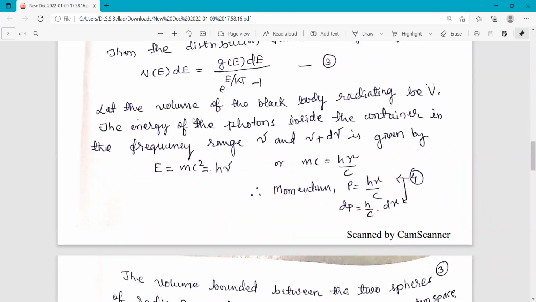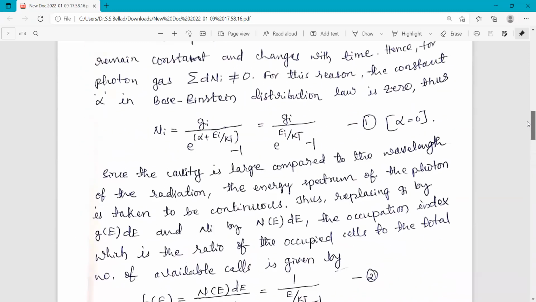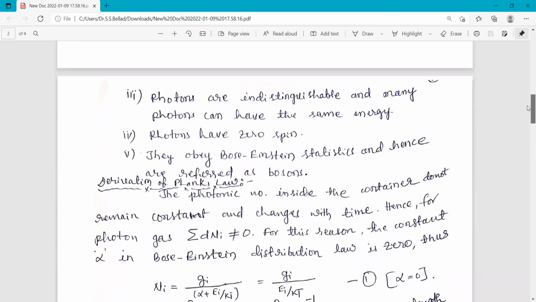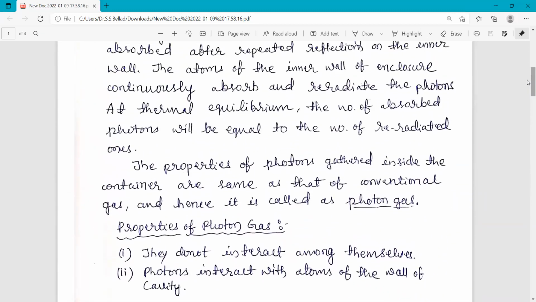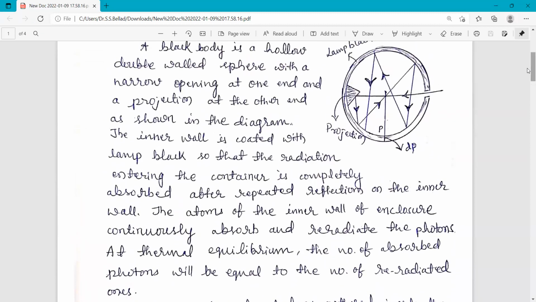Next, let the volume of the black body radiating be V. This is the volume bounded between the two spheres of radii p and p plus dp in momentum space, as I have shown in the diagram at the beginning. Here two spheres are there: one with radius p, and another with radius p plus dp.